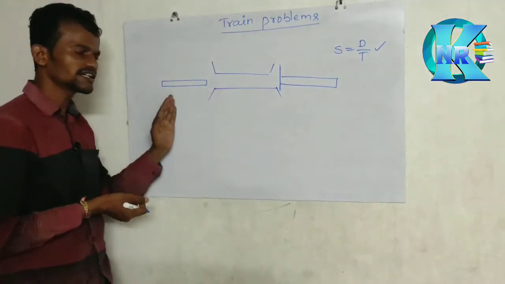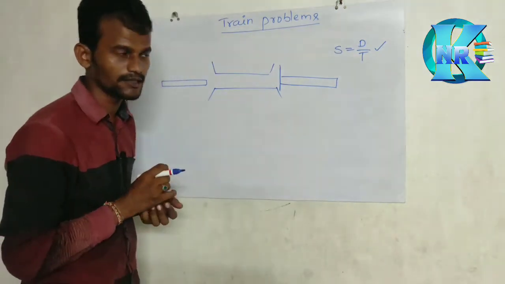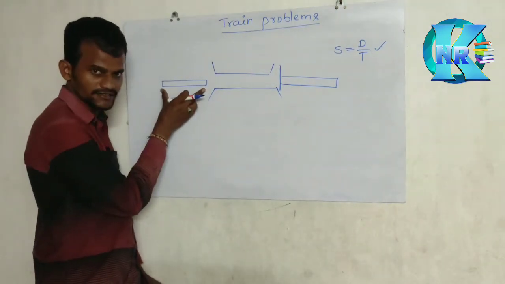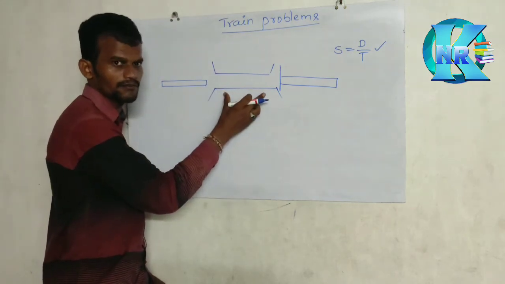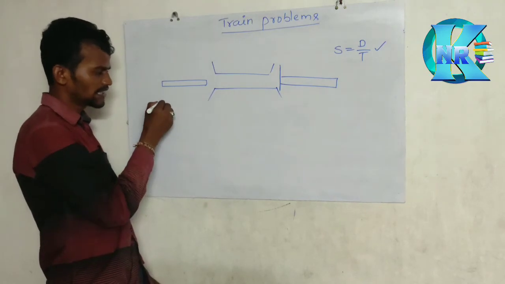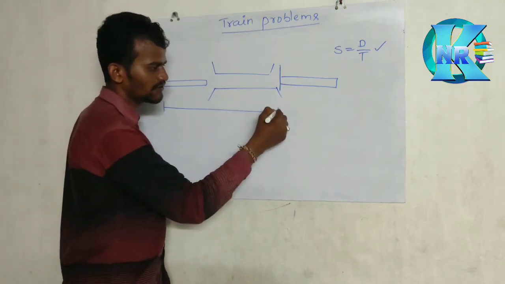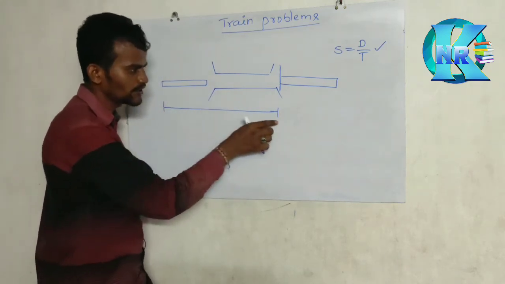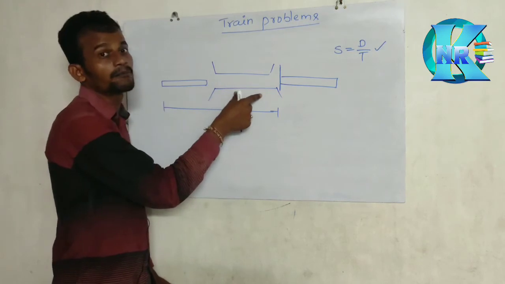So how much distance does the train travel here? It has to overtake this distance, and the platform also has some length. So the train travels from its last end to the other end of the platform. The total distance is train length plus platform length.